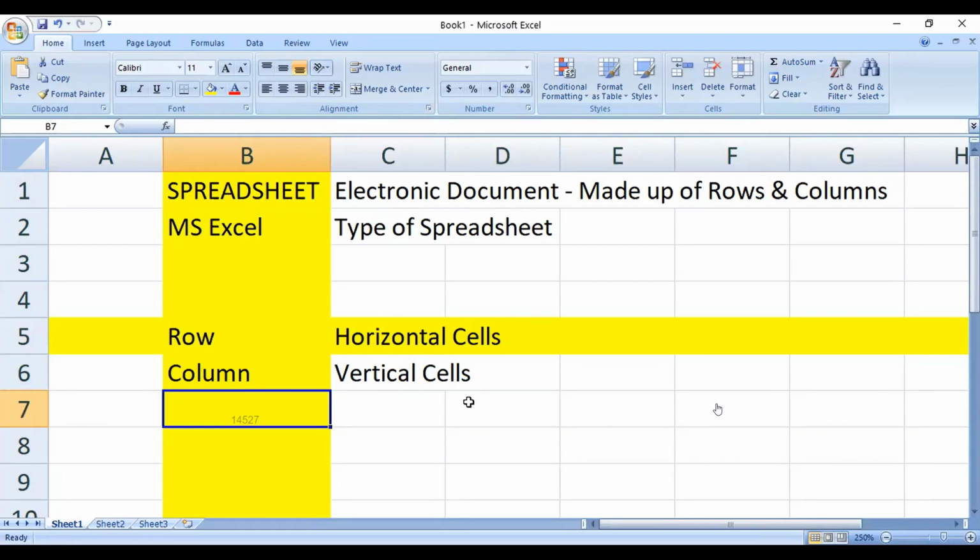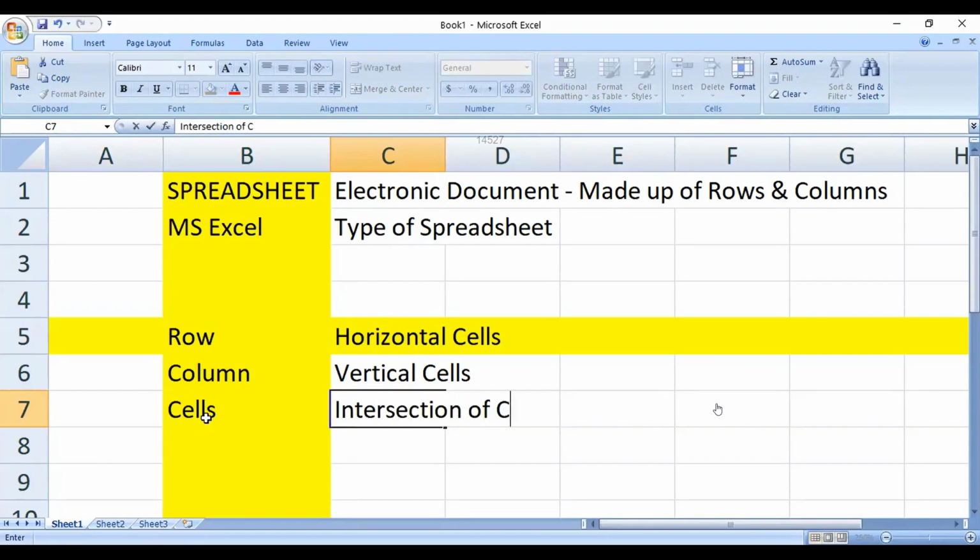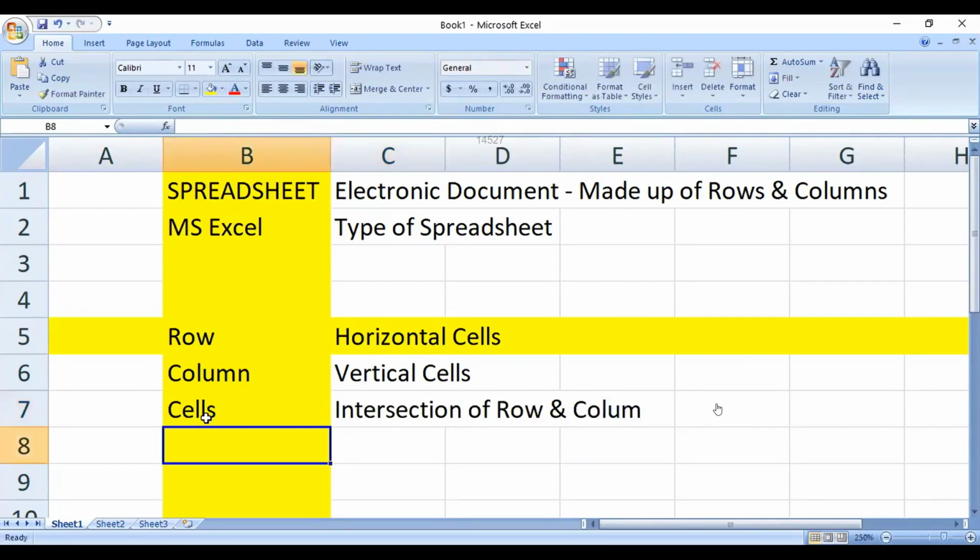Now, what are these boxes? These boxes are termed cells. A cell is basically something that's created out of the intersection of a row and a column. So when you intersect a row and a column, what do you get? You get a cell. I repeat, when you intersect a row and a column, you get a cell.